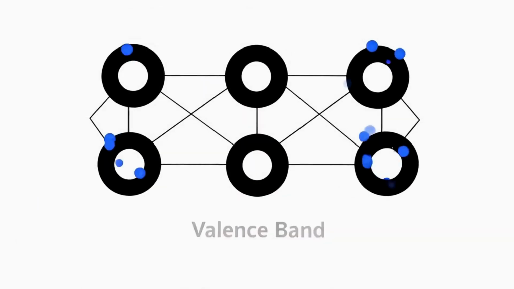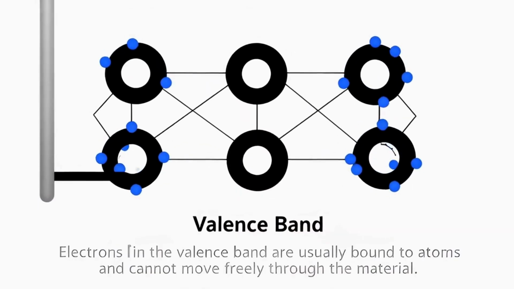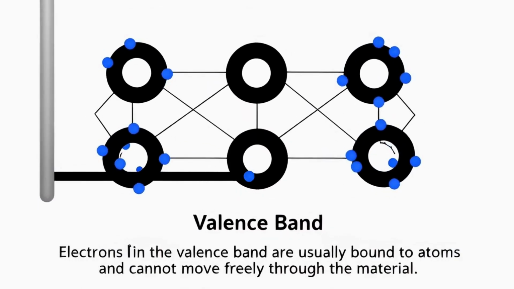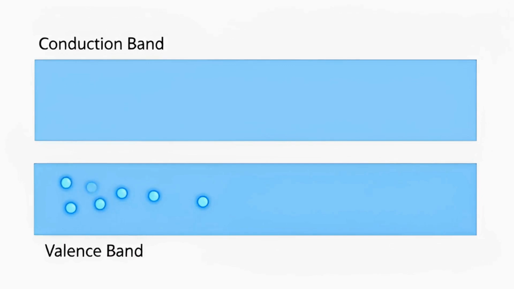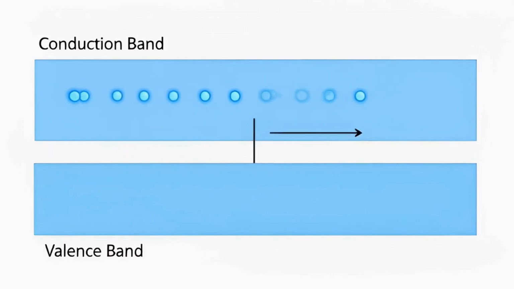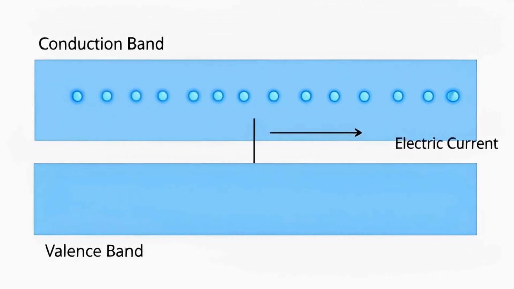The lower energy band filled with electrons is called the valence band. Electrons in the valence band are usually bound to atoms and cannot move freely through the material. Above the valence band is another band called the conduction band. When electrons reach this band, they are free to move through the material. This movement of electrons creates electric current.